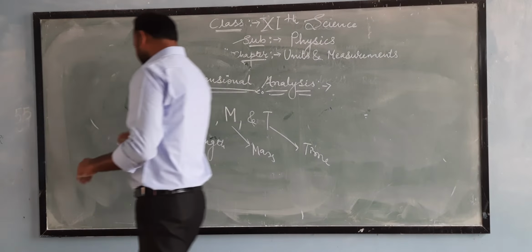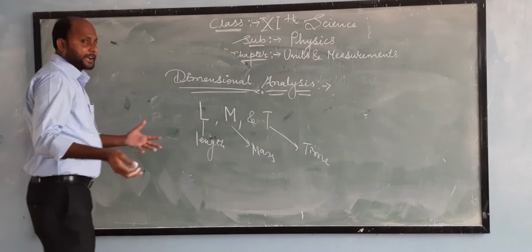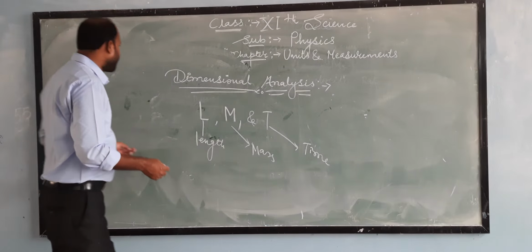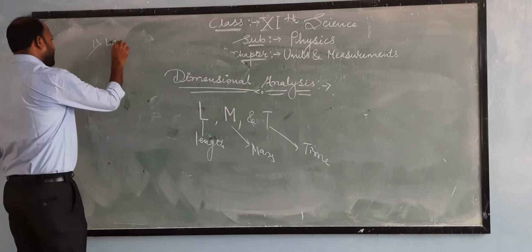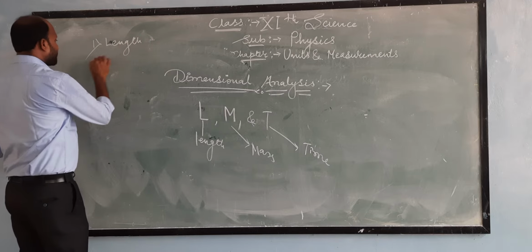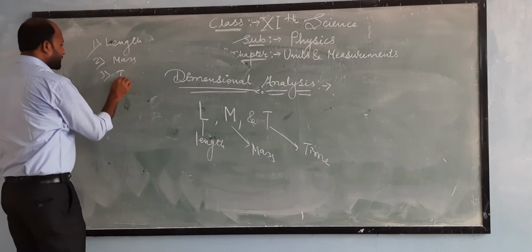Now, for example, if I have to find the dimensional analysis of any fundamental quantity, now we will take seven fundamental quantities, which is first one is length, second one is mass, third one is time.